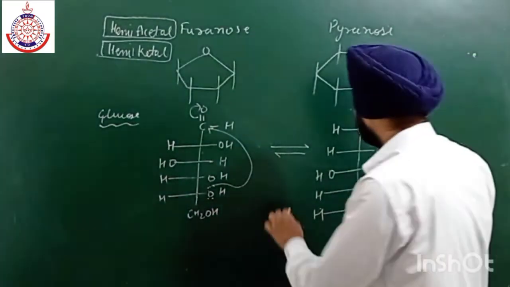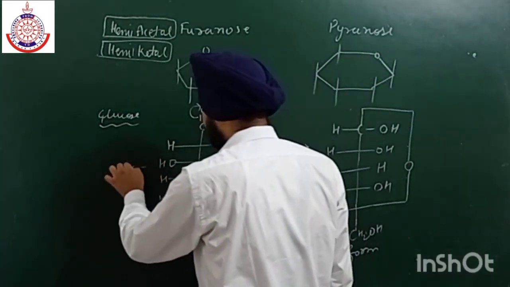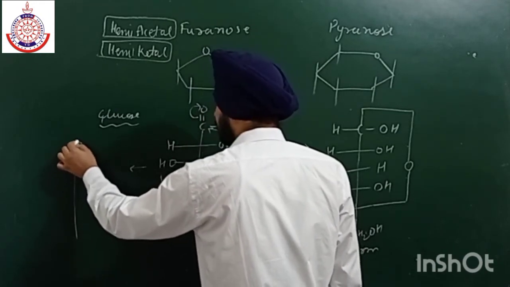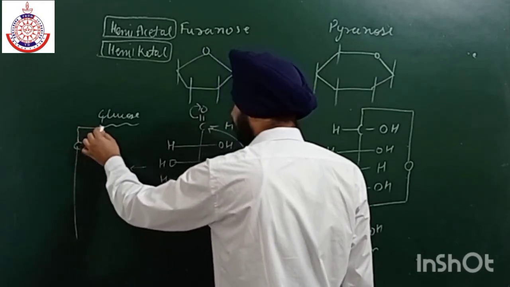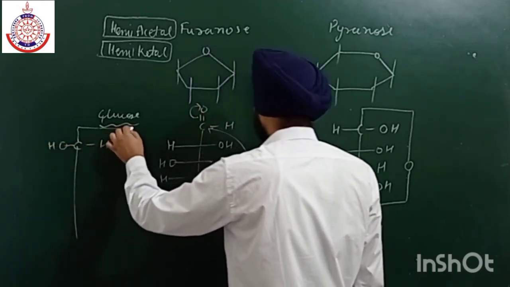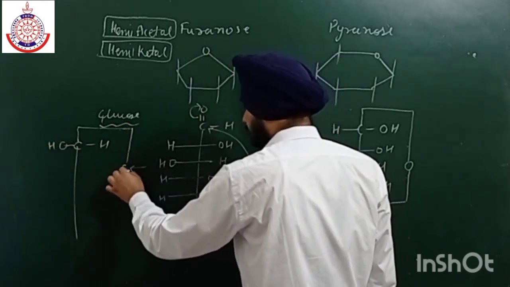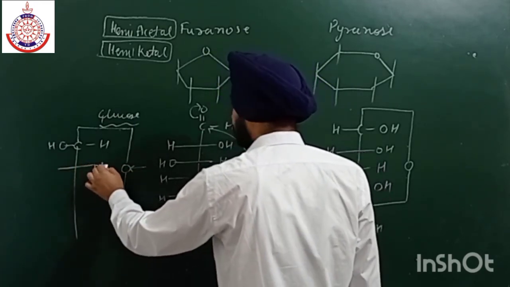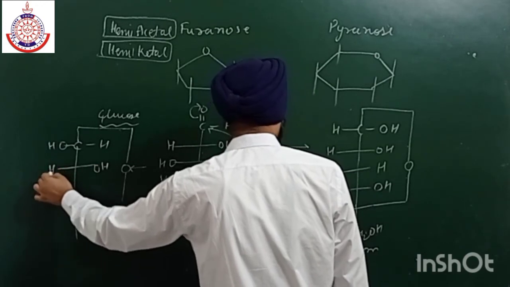And if this OH group is present on the left side, then it is named beta. Hydrogen over here, OH. So these are known as anomers, which differ only in the configuration at carbon number 1.